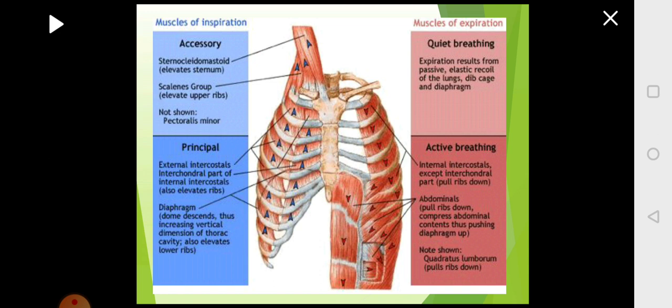And also quadratus lumborum, and these muscles, internal intercostal muscle, abdominals and quadratus lumborum, all of them will help in pushing the rib cage down and also bringing the diaphragm back up from the abdominal cavity, and because of this the lungs will recoil and exhalation will happen.